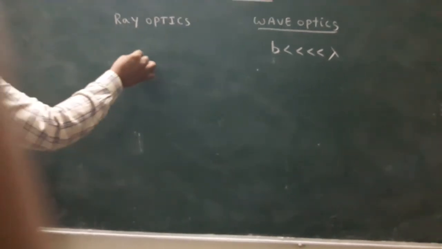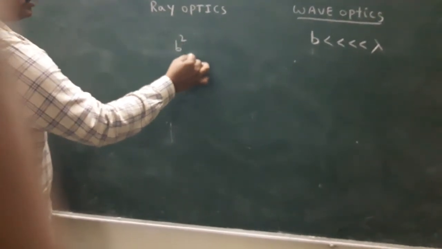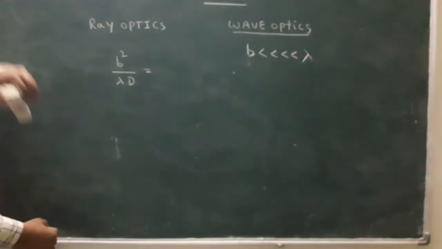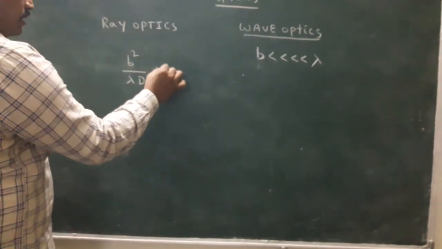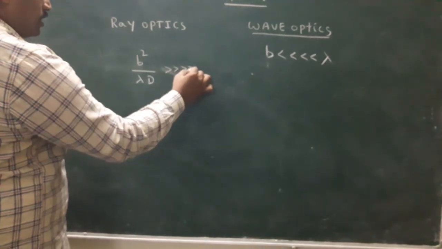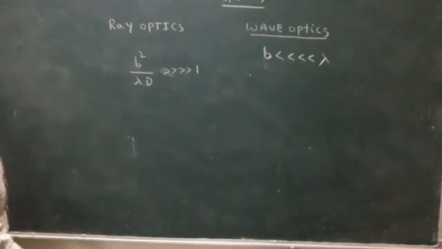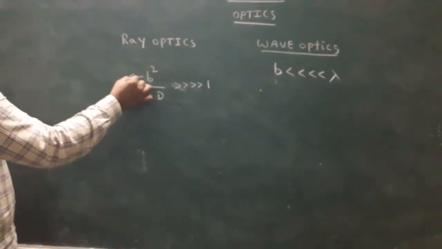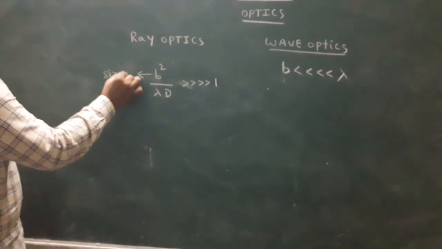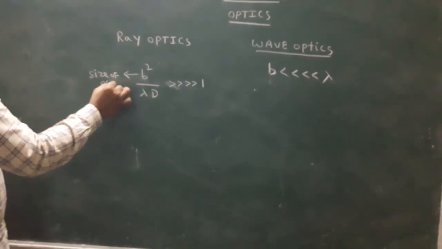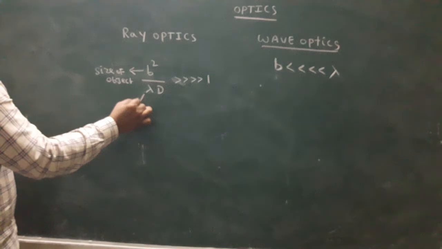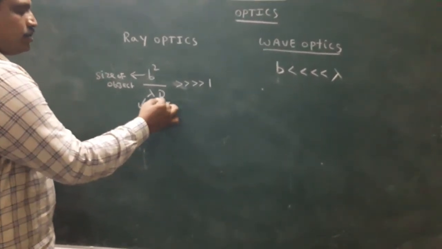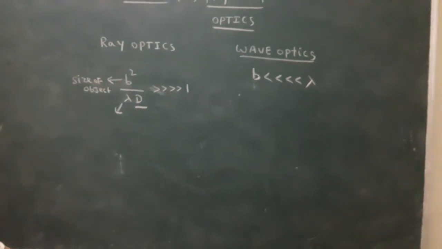For ray optics, b squared by lambda D is greater than 1. Here b is the size of the object, lambda is the wavelength of the light, and capital D is the distance between slit and screen.